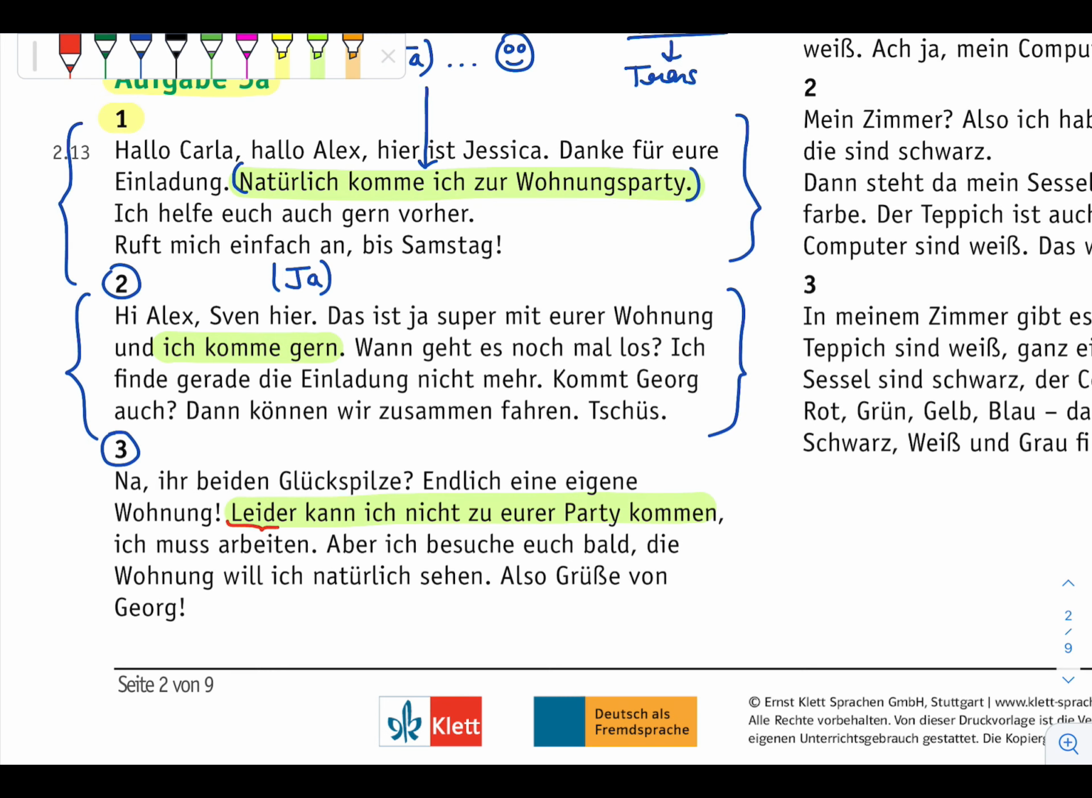Now, leider, a very important word for your A1 and A2 level for your Schreiben. Leider means unfortunately.